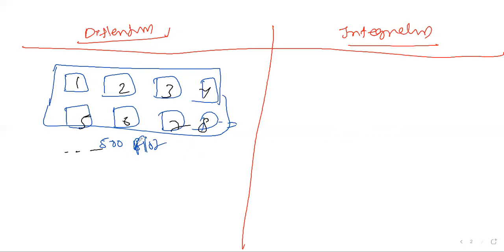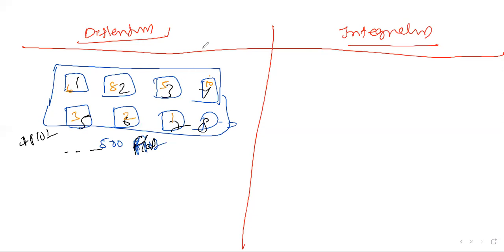Now there are 500 flats, individual flats in a single plot. Each flat has a different capacity: 6 members, 8 members, 5 members, 10 members, 3 members, 2 members, like that. Each individual flat has a different number of people staying in it.